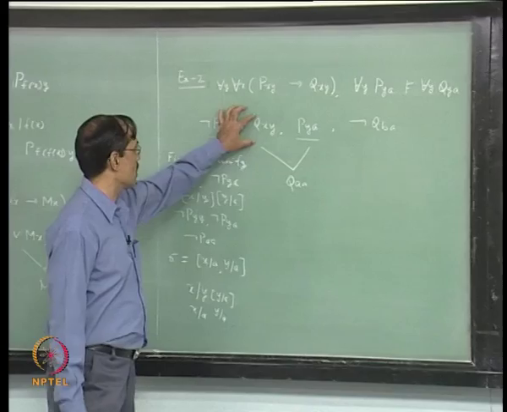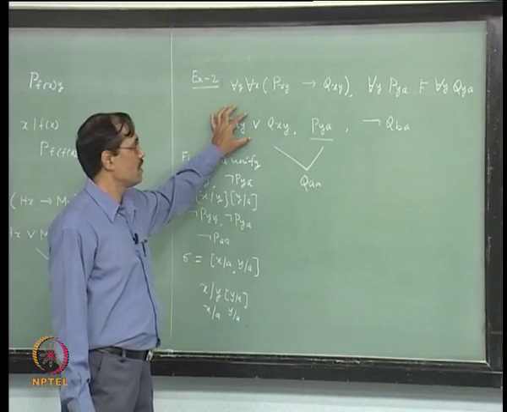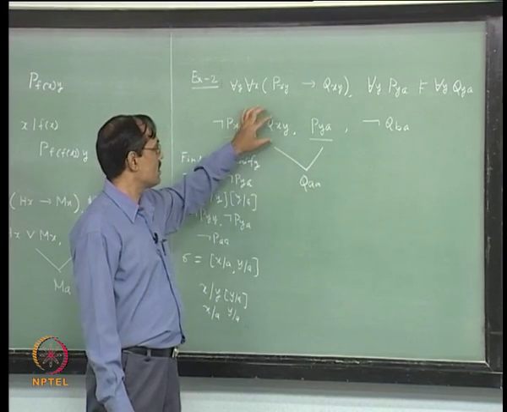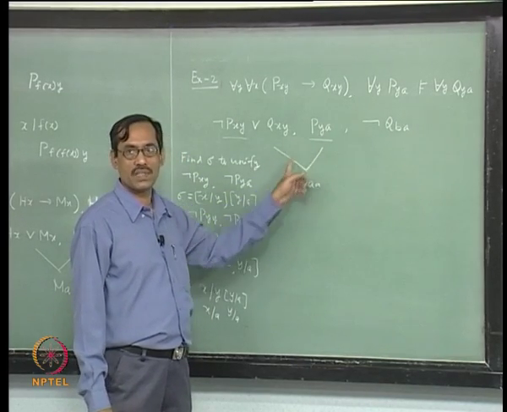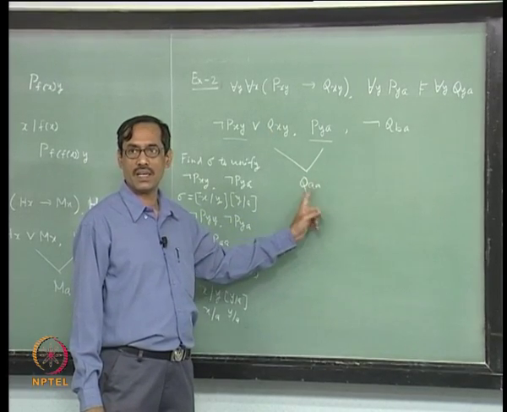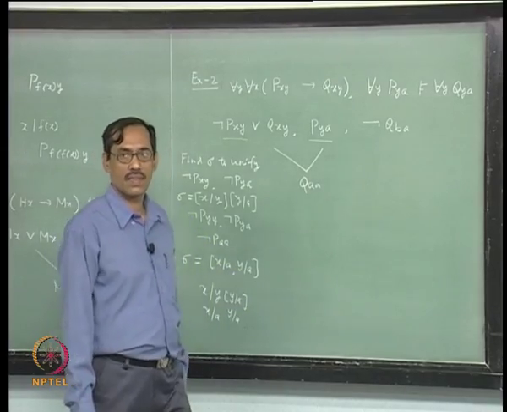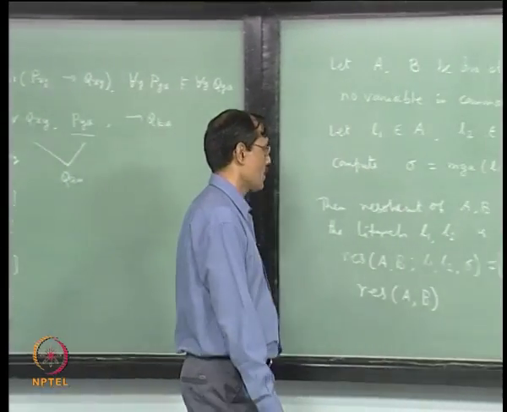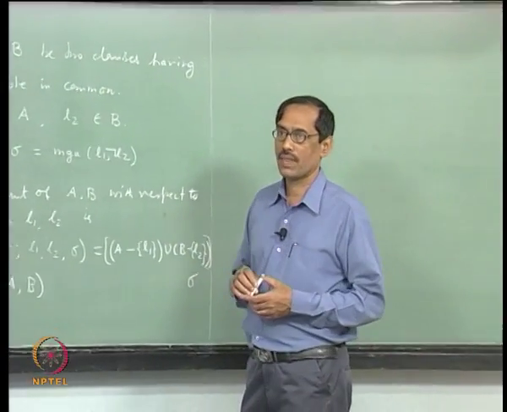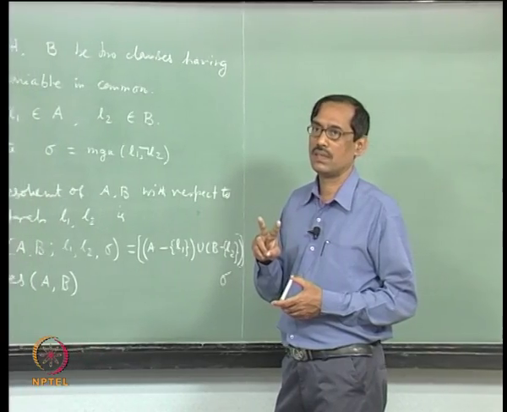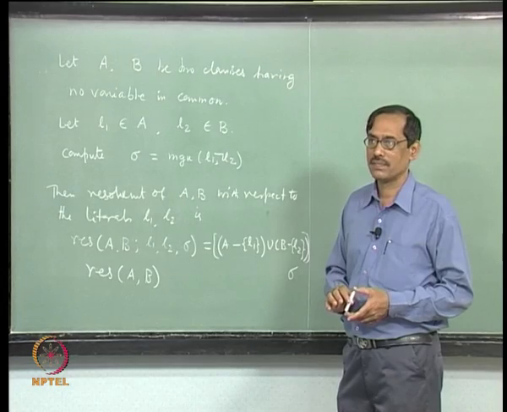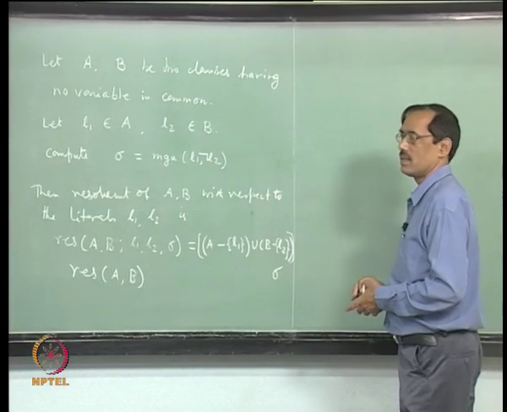You forget from this clause Pxy, not Pxy, forget from this clause Pya, right. Then take whatever is there, apply your most general unifier on that. So, Qxy with x by a, y by a, that gives Qa. Is that okay? So, this is the resolvent. So, the resolution rule says that from two clauses deduce its resolvent, whatever way you get the resolvent does not matter. Okay? Is it clear?